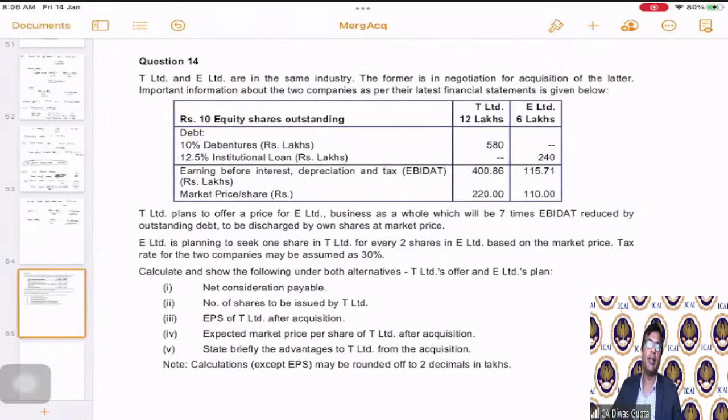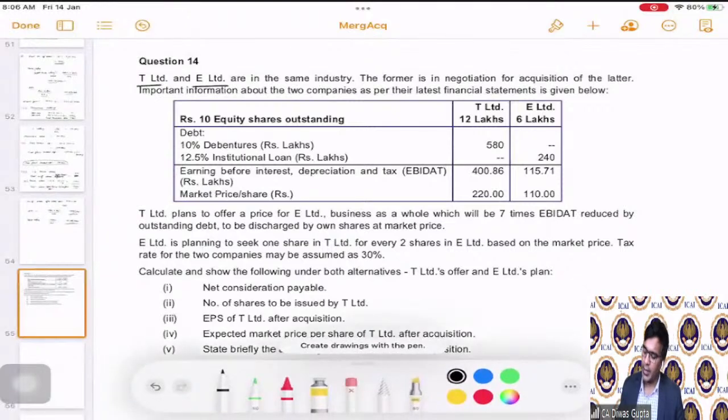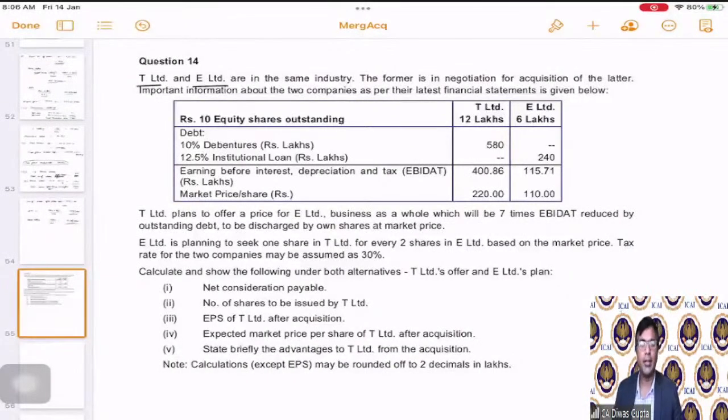Question number 14. Yes. So question number 14 says, T Limited and E Limited are in the same industry.